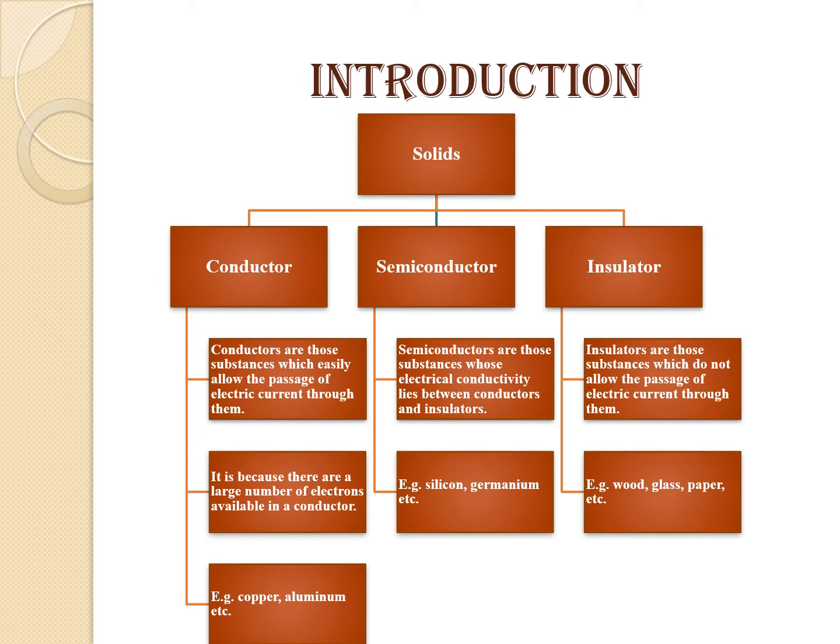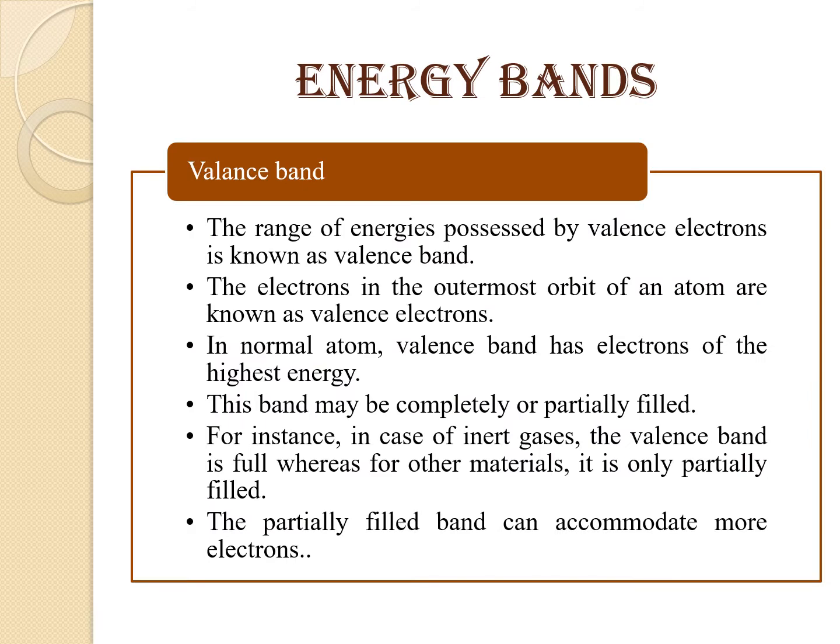Now, if we consider semiconductors, they are those substances whose electrical conductivity lies between conductors and insulators. It means that they can work as a conductor or they can work as an insulator in different conditions. For example, silicon, germanium, etc. The next topic is energy bands.